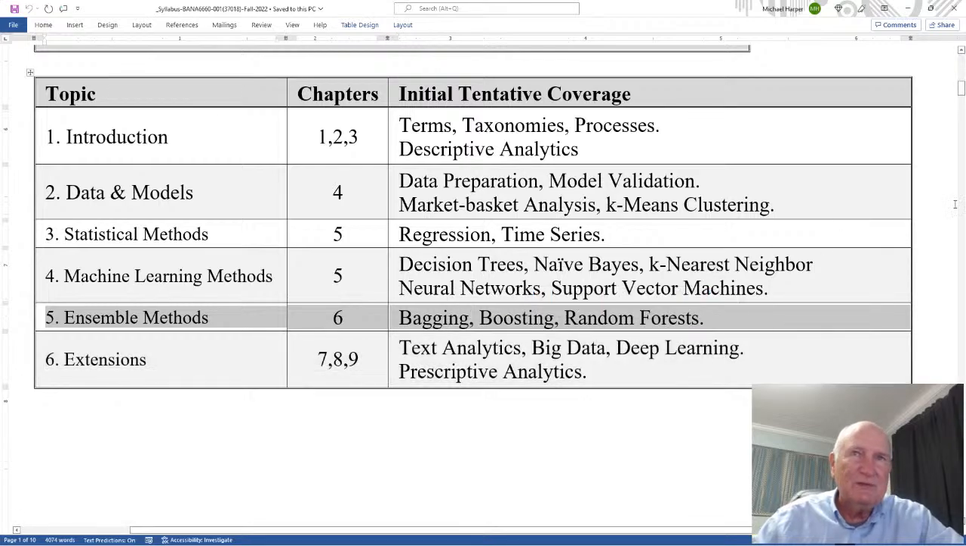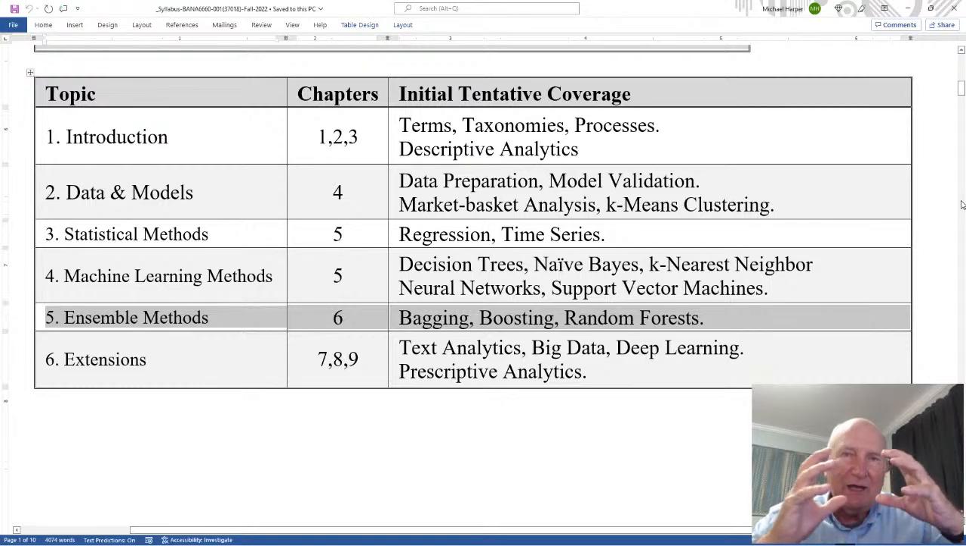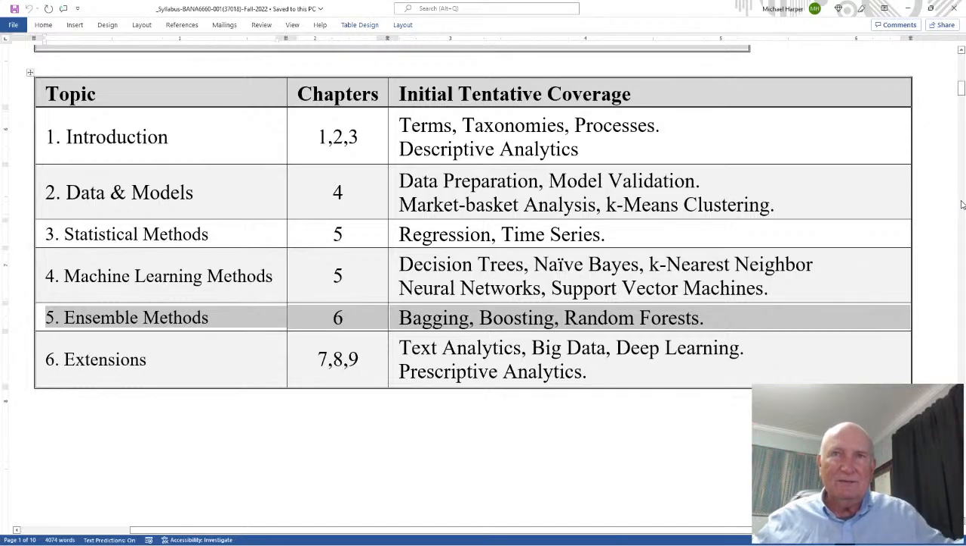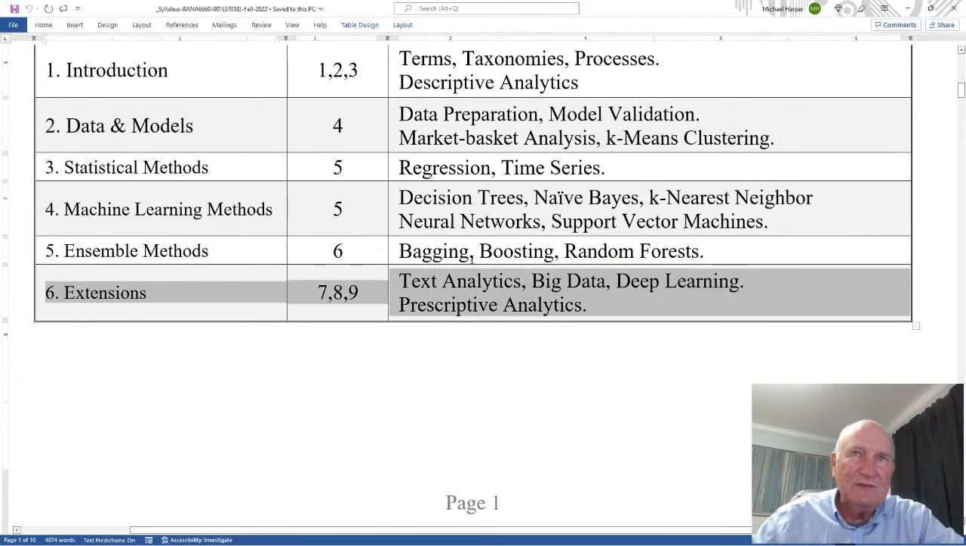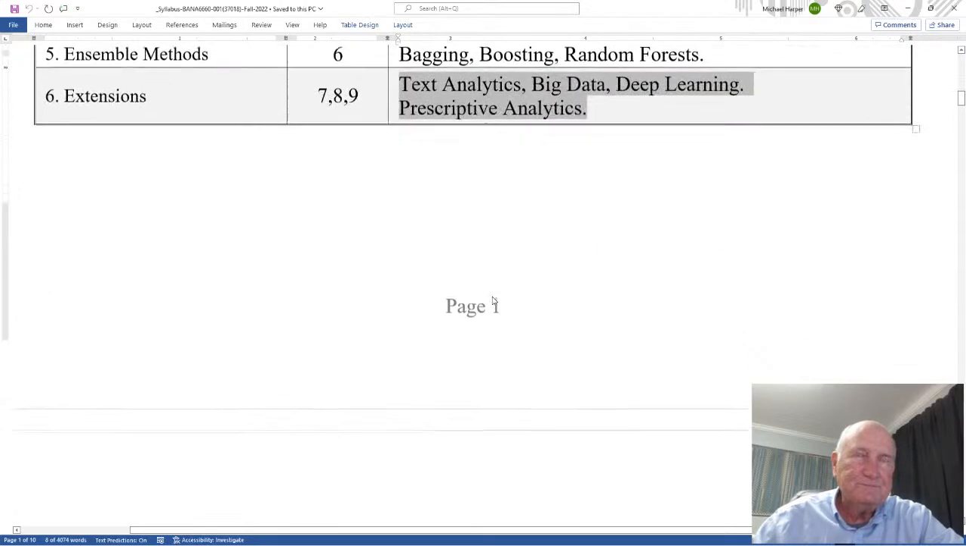This is more advanced methods. I'll do bagging, boosting, random forest, etc., on and on and on. There's quite a few. I'll be talking about how to do that with simple, small to medium-sized enterprises, and then looking at bigger data. As for the big data, there's where I get into extensions of text analytics, big data, deep learning, and prescriptive analytics. And I'll talk about some of the techniques.